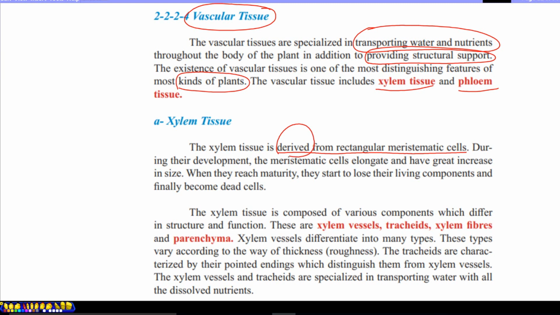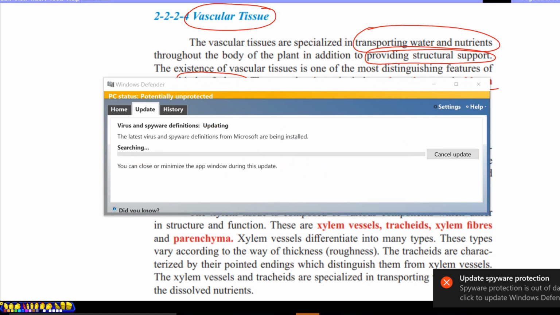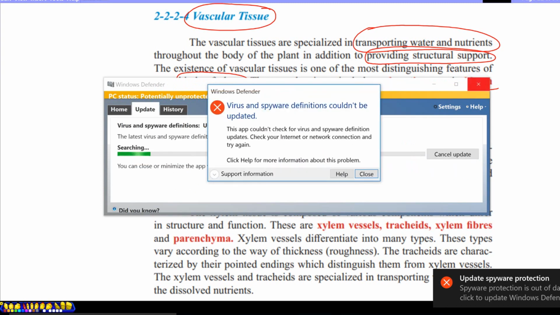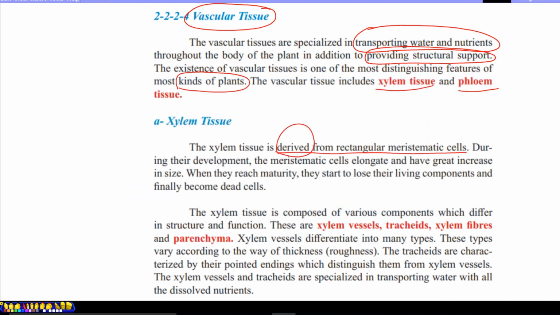Another kind of question in the ministry exam is about the origin of structures. Xylem tissue is derived, meaning originated, from rectangular meristematic cells. This shows the origin of xylem tissue. Another ministry exam question type is about the origin of some structures.